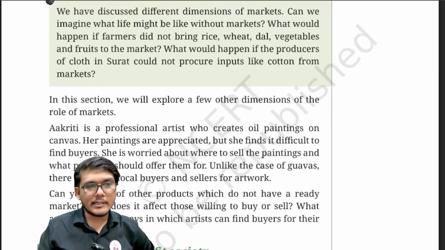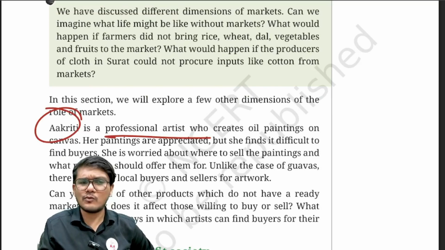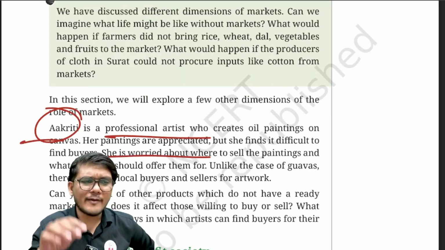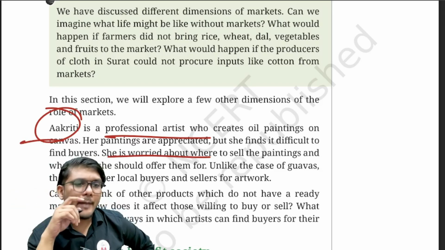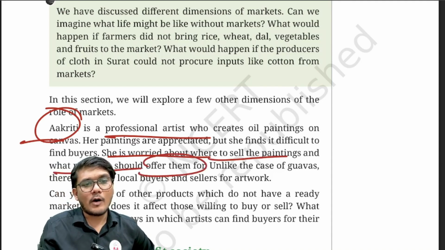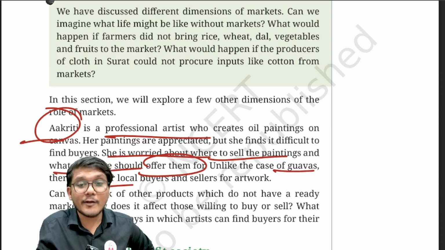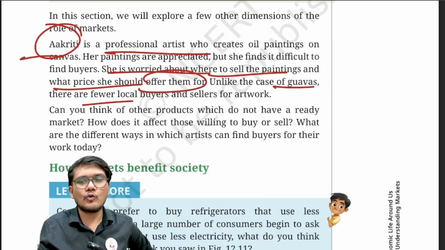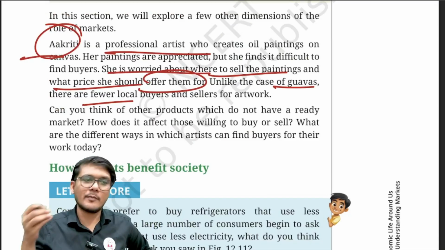Right, now here they have given a question statement in front of us saying that Akriti is a professional artist who creates oil paintings on canvas. Her paintings are appreciated, but she finds it difficult to find buyers. So she's not finding buyers. Basically, she is worried about where to sell the paintings and what price should be offered for them. Now, unlike Gavavas, which has a local market, she does not have a market. So, what should she do? Probably she should open a website and show her collection and make it popular so that people can buy from there.